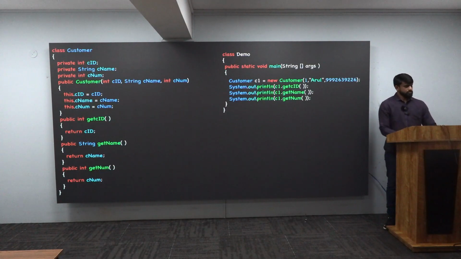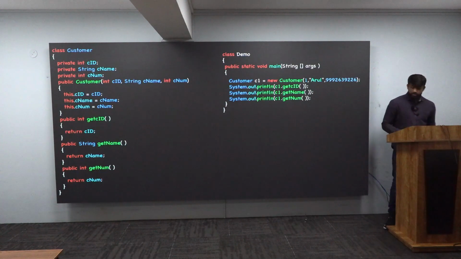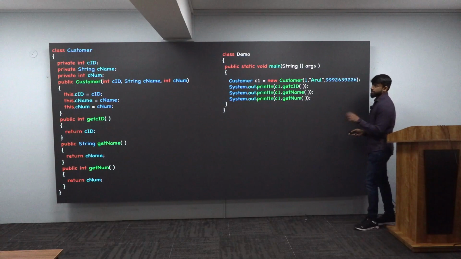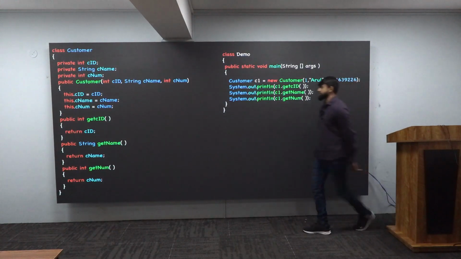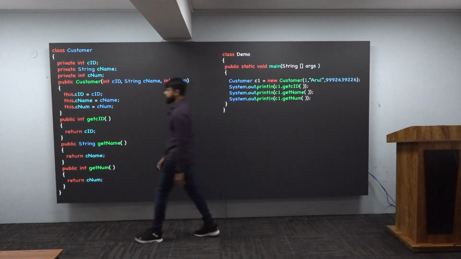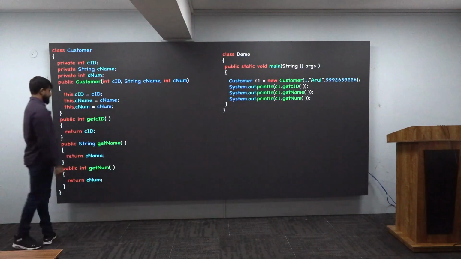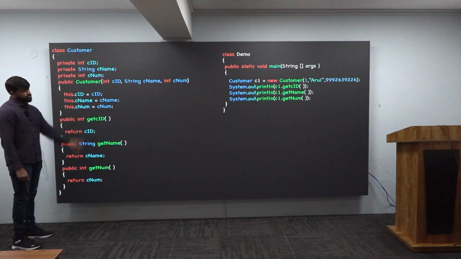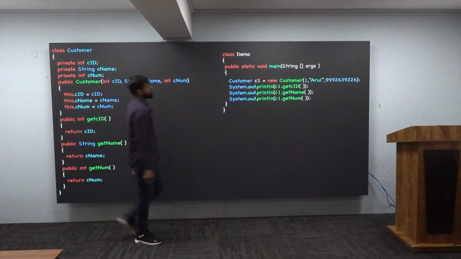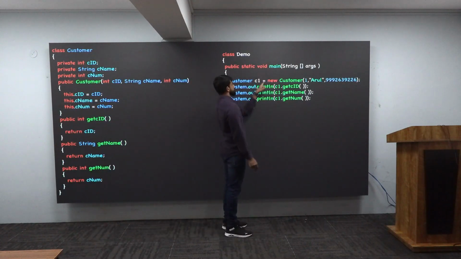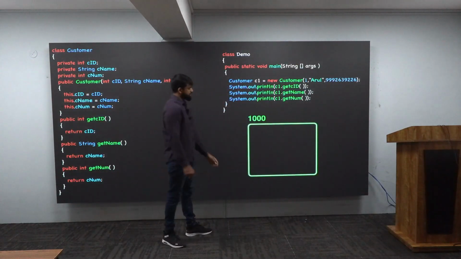Okay, now please watch it. Let me execute this program line by line now. Where will your program execution start from? Is it here or there? From the main method. Now it will come to the first statement, that is an assignment. Go to the right side: new Customer means a Customer object is getting created.